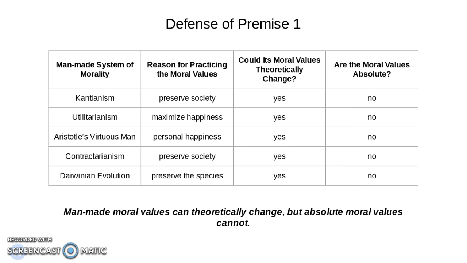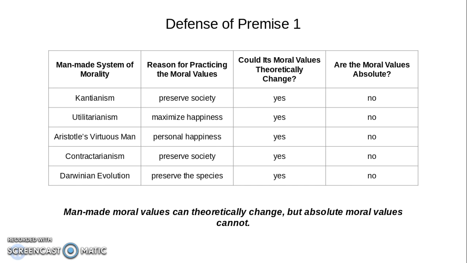Our moral values can theoretically change as long as they are based on something that can theoretically change, which makes them not absolute. To illustrate this, imagine a virus that is so deadly that if unchecked it will wipe out the entire human species. It's also in its early stages and you know where the epicenter is. The only way to stop it is to completely wipe out the people within a 500-mile radius of its epicenter. If what defines a morally right action is that it preserves society or preserves the species or makes a lot of people happy, then it would be morally right in this case to commit genocide. Your only other option is to have the species wiped out by the virus.